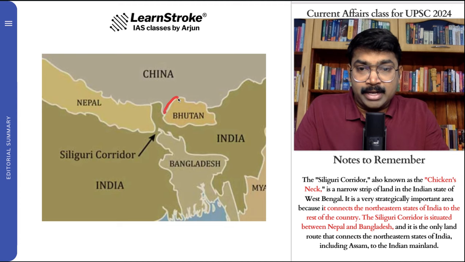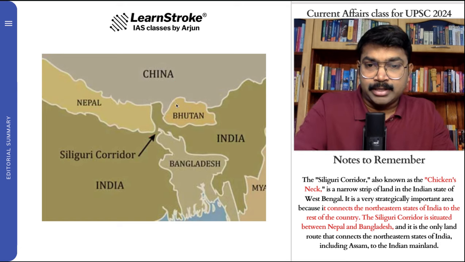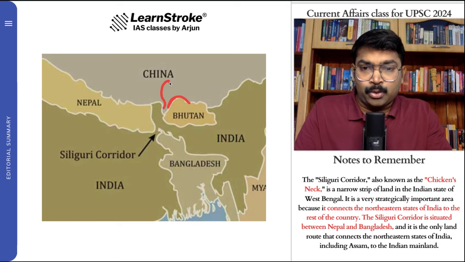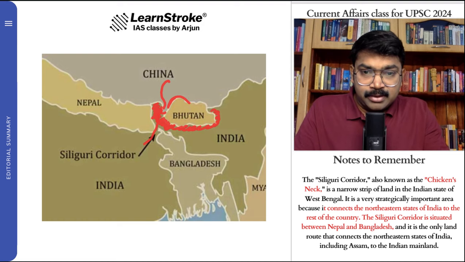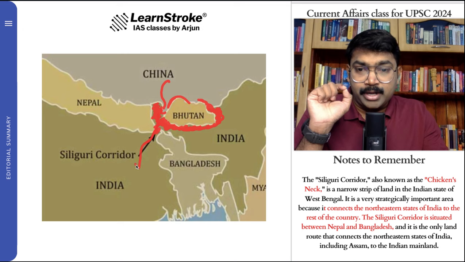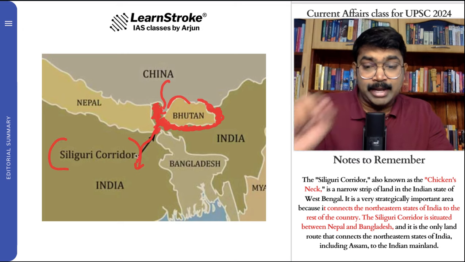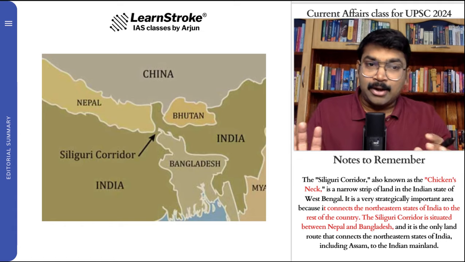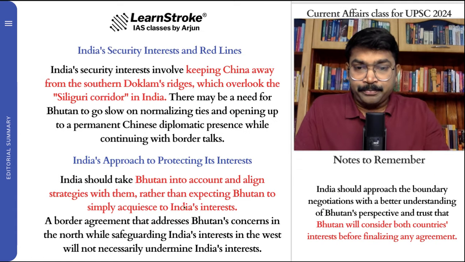When you have the border demarcation, China may delineate the borders. So what happens is, when it demarcates the border, it is very near to India. So this is why India is having a concern in this. When they demarcate like this, China will come closer to Bhutan. India is concerned about these regions that are actually in between the border. This is the main concern of India, because China can come closer, and when it comes closer, it has an impact on the Siliguri corridor, which is the chicken's neck. So this is the main concern of India in the China-Bhutan relationship.